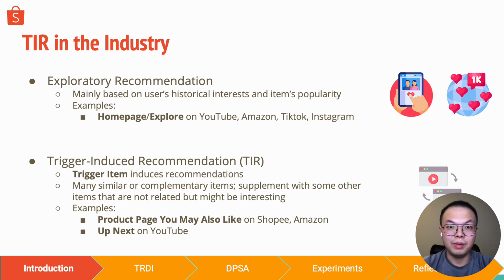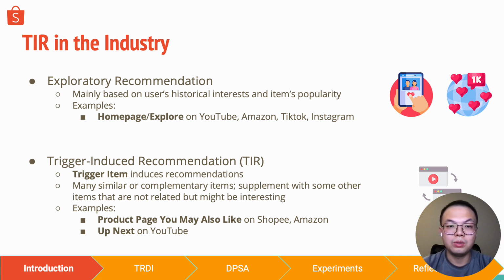Exploratory recommendations are mainly recommending based on users' historical interests and items' popularity among the community. Some classic examples include the homepage recommendations on YouTube and Amazon, as well as the Explore tab on TikTok and Instagram. Trigger-induced recommendations, on the other hand, have a special trigger item that will induce the recommendation results. The purpose of TIR scenarios in the industry is to allow users to conveniently discover similar or complementary items.